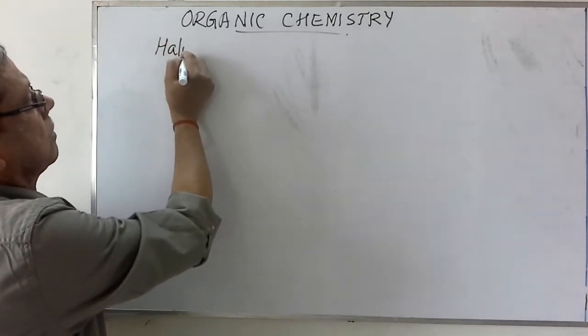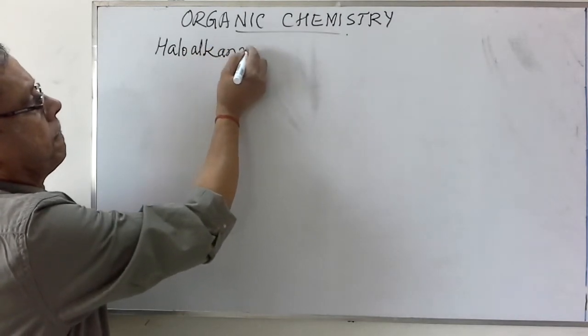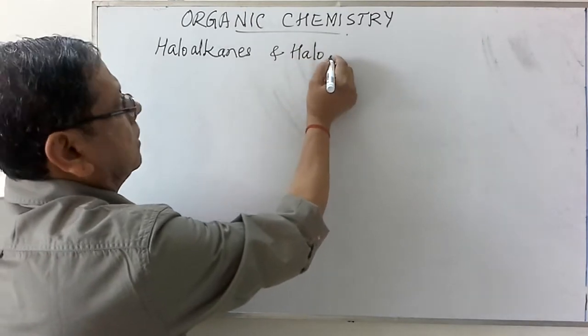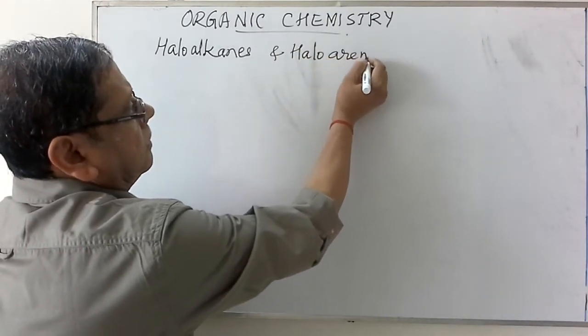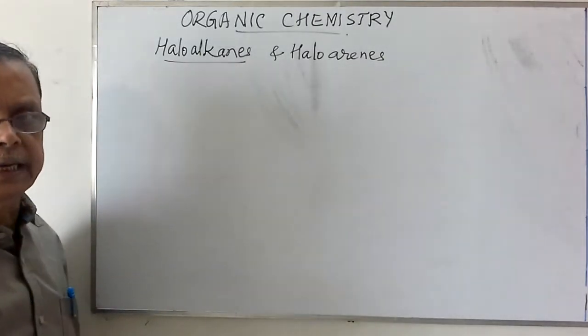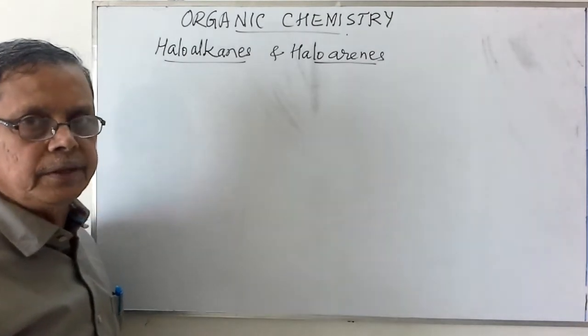Haloalkanes and haloarenes. These are the aliphatic compounds containing one or more halogen atoms. These are the aromatic compounds containing one or more halogen atoms.